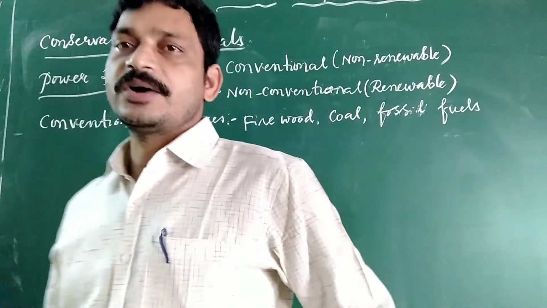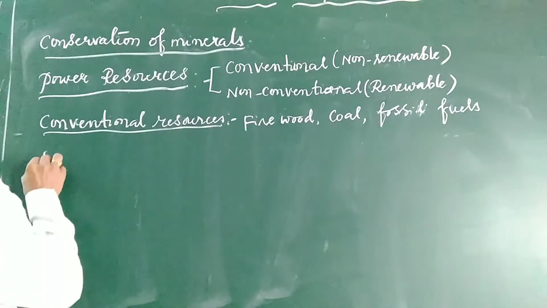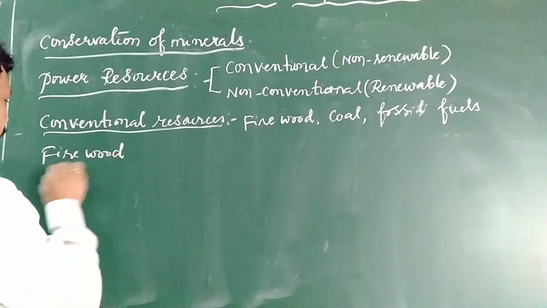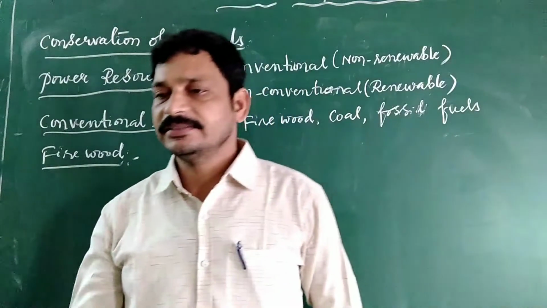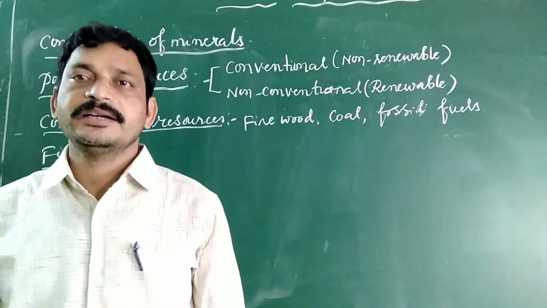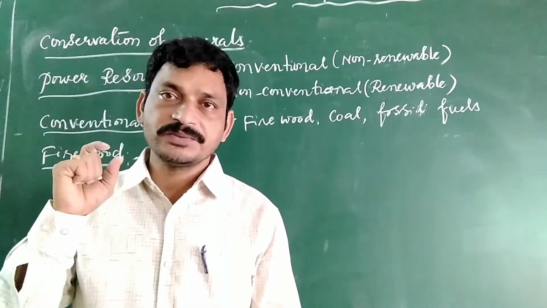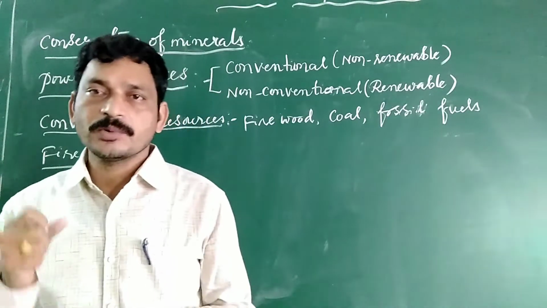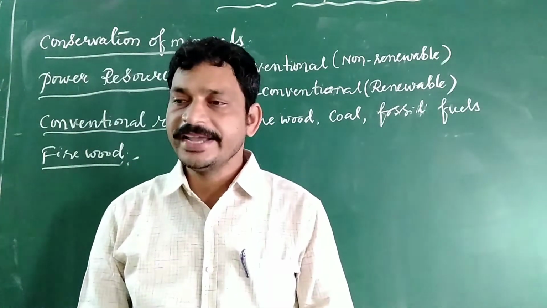We can now discuss each of them. Now, the firewood. This is a very important commodity in daily usage. Nearly 50% of the people in rural India use it daily for cooking and heating.